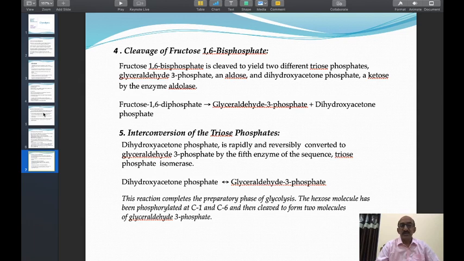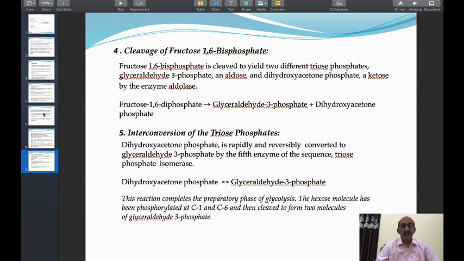In this reaction, there is no requirement of any ATP molecule. There is no release of any phosphate group. There is only conversion of the ketose sugar into aldose sugar, that is, dihydroxyacetone phosphate into glyceraldehyde 3-phosphate with the help of the triose phosphate isomerase enzyme.